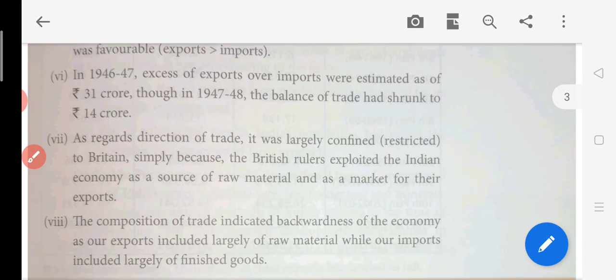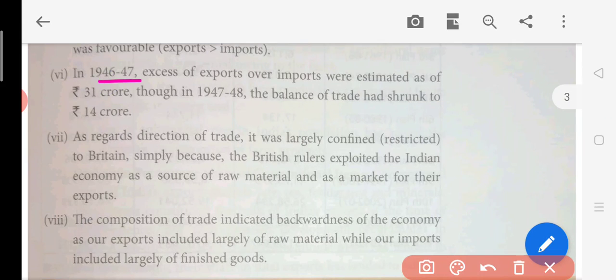Then the sixth point: in 1946-47, the excess of exports over imports was estimated at 31 crore. So what was the condition at that point of time? It was 31 crores, between 46 and 47. Though in 1947-48, the balance of trade had shrunk to 14 crore.